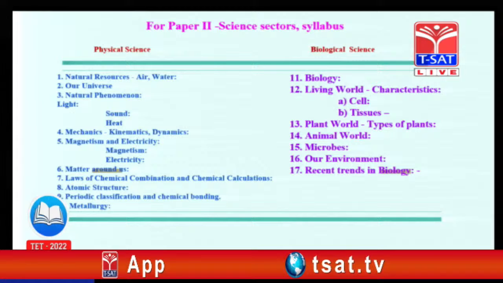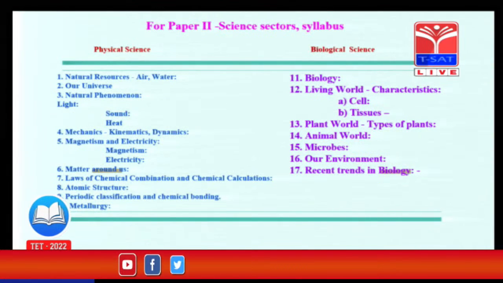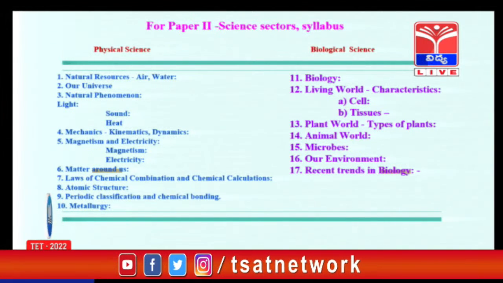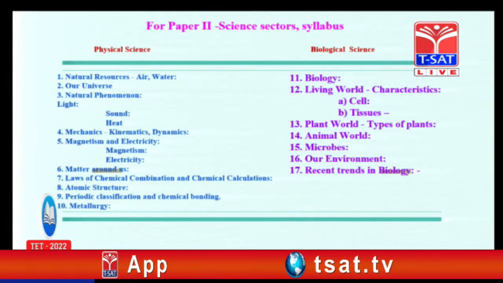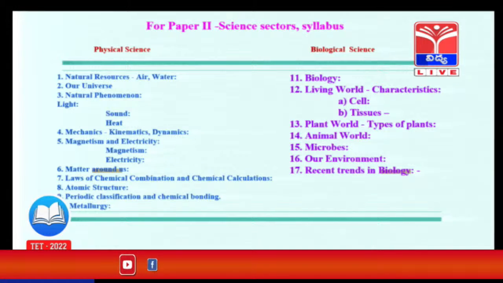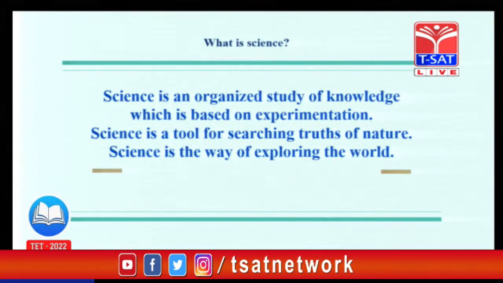And see here, what is the syllabus in the TET science content? So, this is the actual syllabus. A total of 17 headings are there in the science content. Of these, 10 contents belong to physical science, that means physics and chemistry, and 11th to 17th belong to biological science. Let us discuss the biological science content one by one, in brief and in detail.